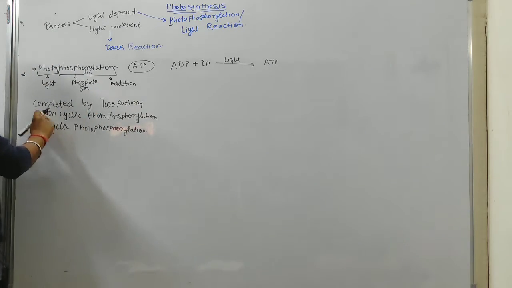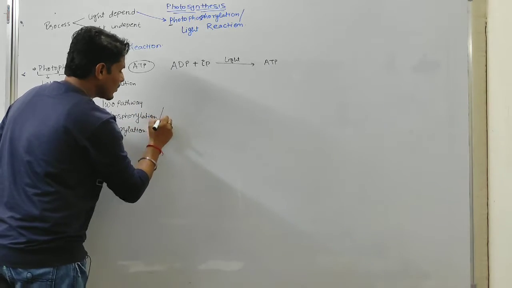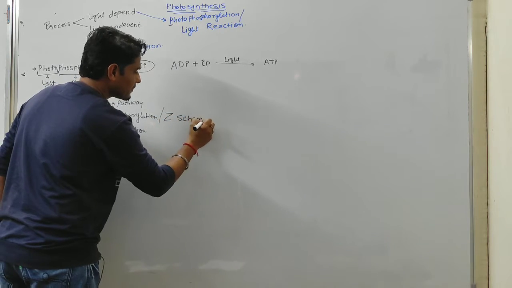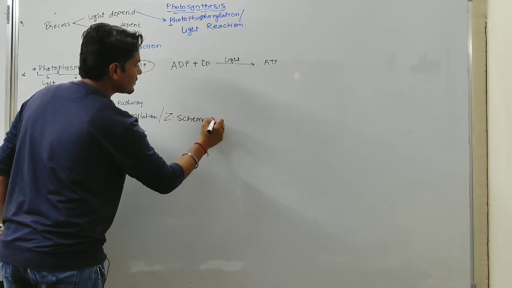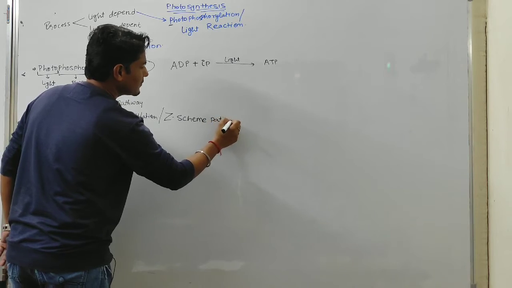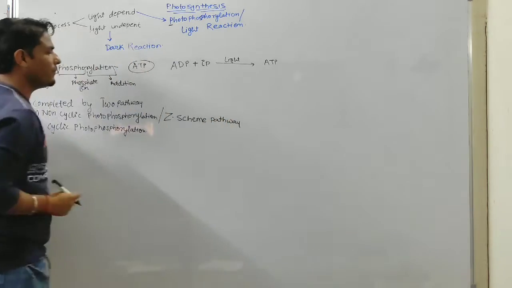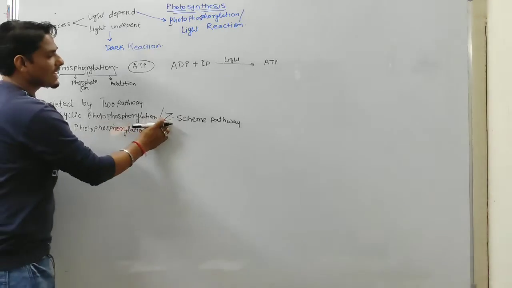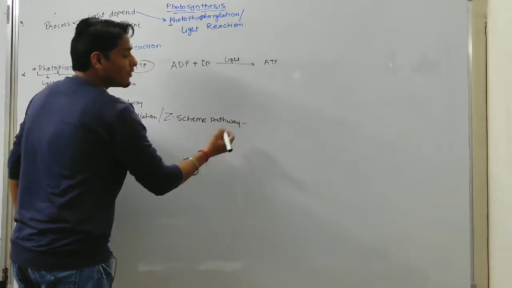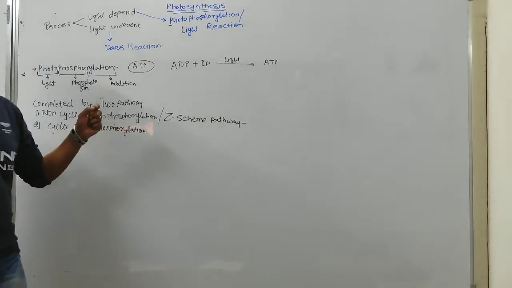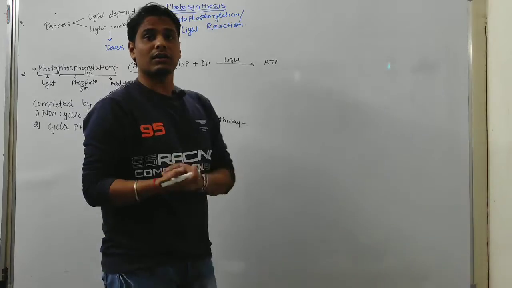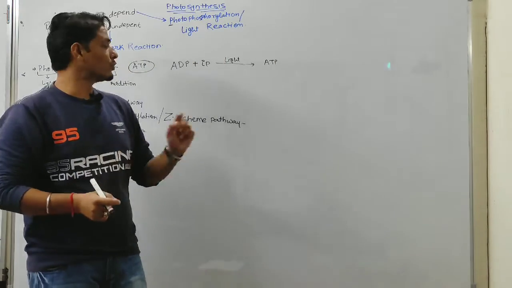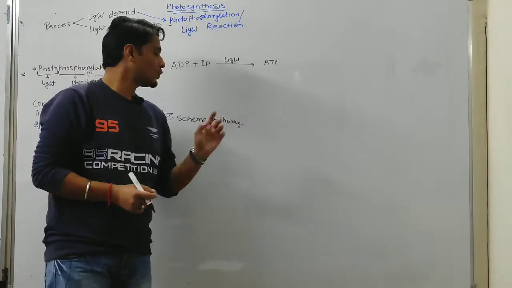Non-cyclic photophosphorylation is also called the Z-scheme pathway. Why is it called the Z-scheme pathway? Because once an electron is liberated or excited from photosystem 2, it never comes back to photosystem 2.